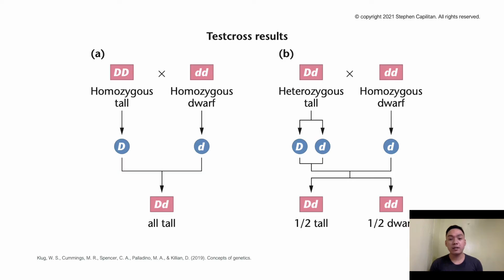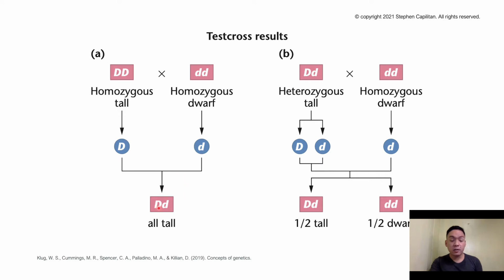Now we have a few examples of a test cross coming from a single character. First, in letter A, you have a tall parent which is homozygous, and next, in letter B, a tall parent which is heterozygous, and they are paired together with a homozygous dwarf parent. Now in the F1, you get the big D for letter A and small d for the pair.